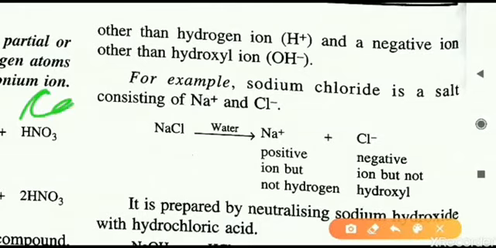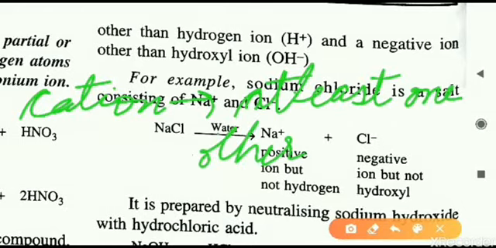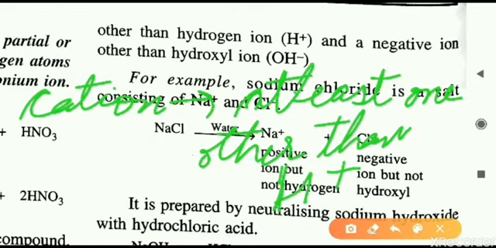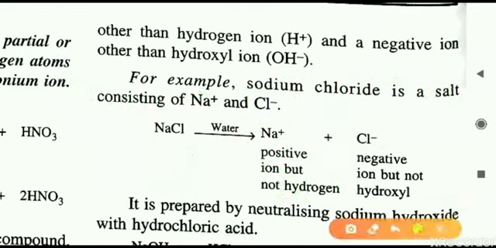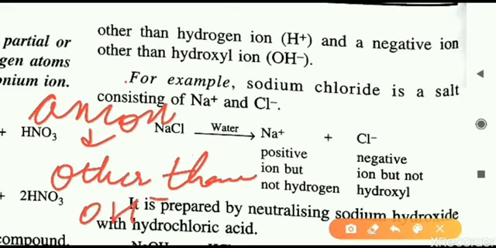For the cation, different types of cations can be released. When an acid is dissolved in water, cations will be released, but out of all the cations, at least one should be there which is other than the hydrogen ion. Other than the hydrogen ion, any one can be there. Similarly, for anions also, any one can be there, but we have the condition that at least one should be there which is other than OH-.